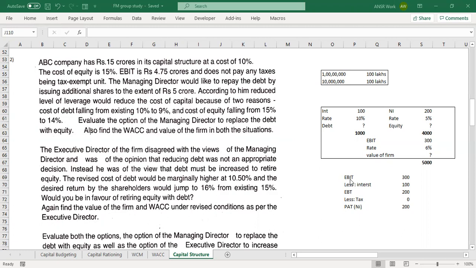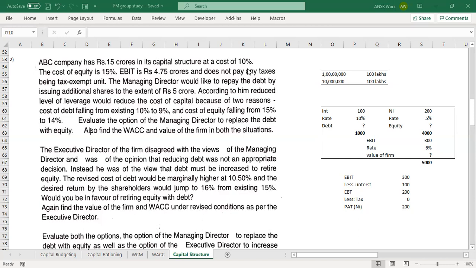No, no. Forget about the increase. We're not going to the increase at all right now. We're just talking about the current position. I told you debt value is 15 crores given and 10% is your cost of debt. What is your interest amount?